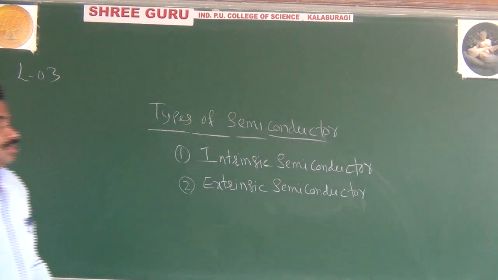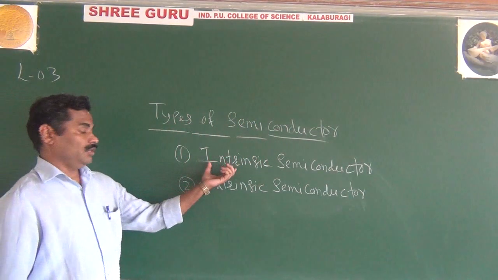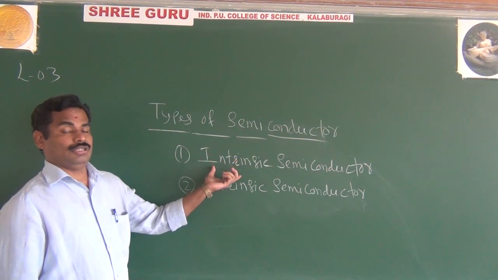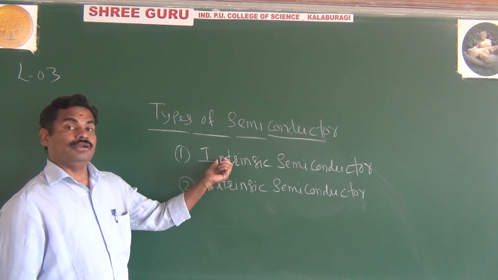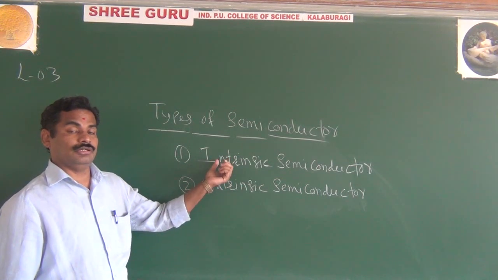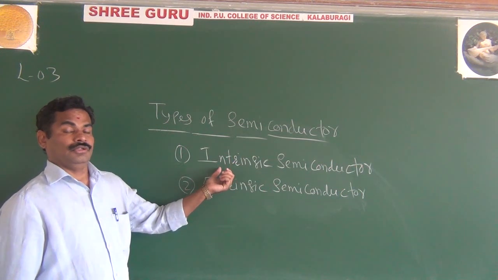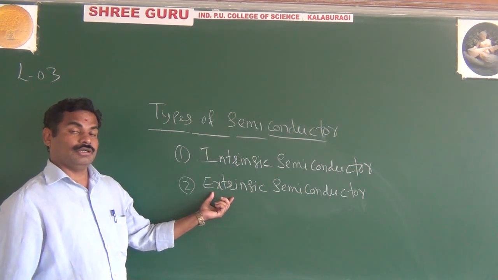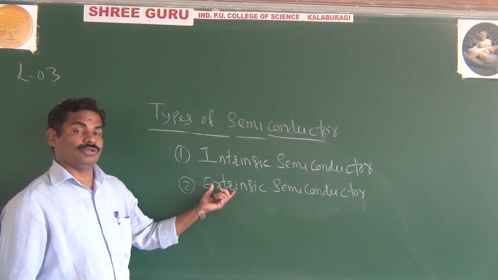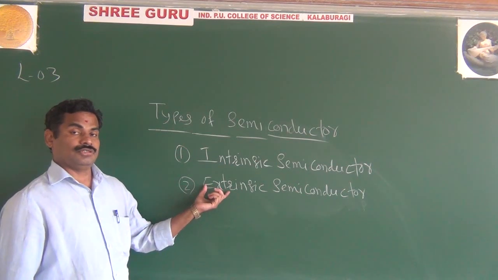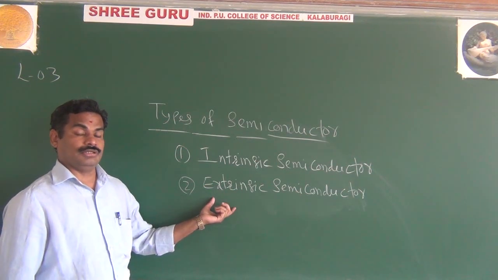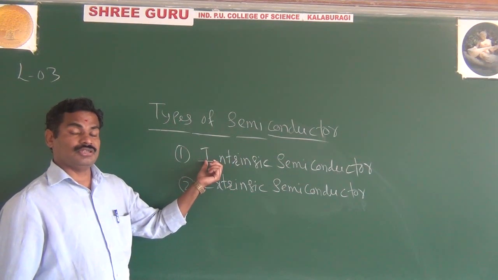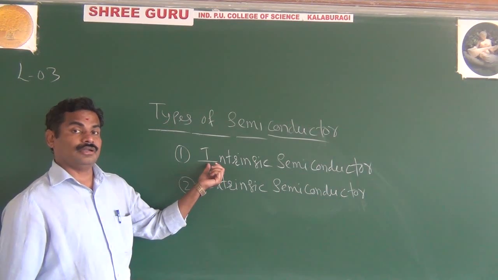As I said in yesterday's class, the intrinsic semiconductor is also called a pure semiconductor. If the material is 100% pure, we call it an intrinsic semiconductor. The extrinsic semiconductor is also called an impure semiconductor, or a doped semiconductor. Today we will discuss the intrinsic semiconductor.